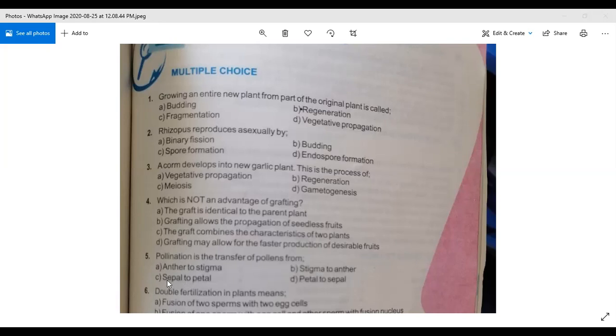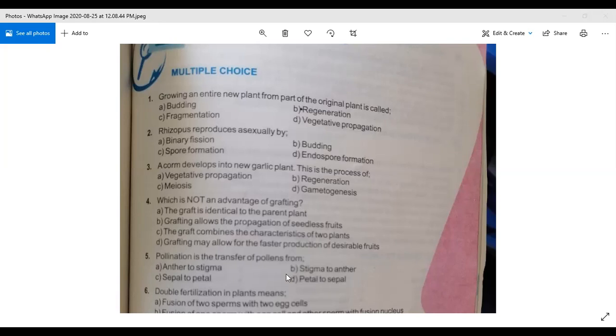We also discussed the four layers of the flower: the outer green part of the flower is the sepal and the bright part of the flower is the petal. So definitely pollens will not transfer from sepal to petal. Now the option, petal to sepal. They are opposite to each other, so this does not happen.